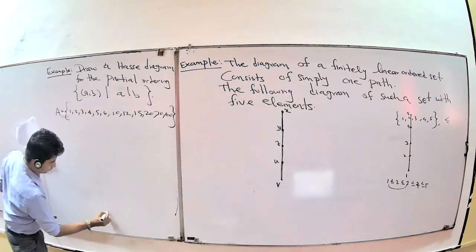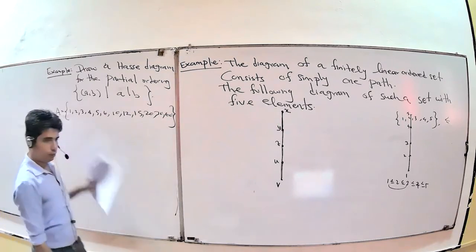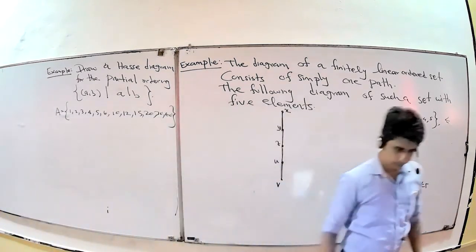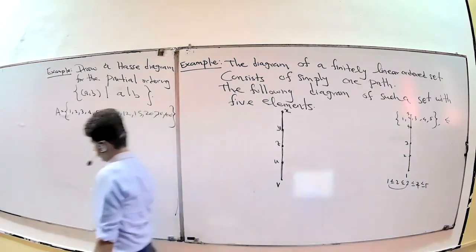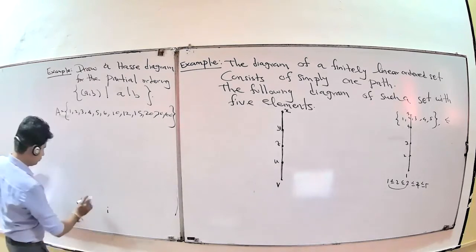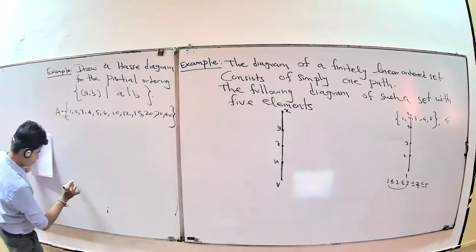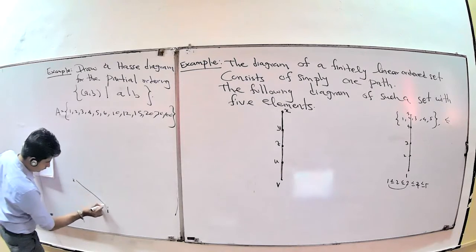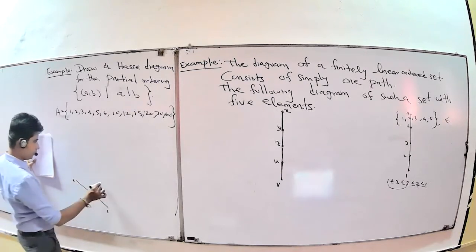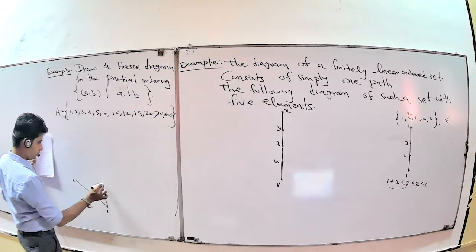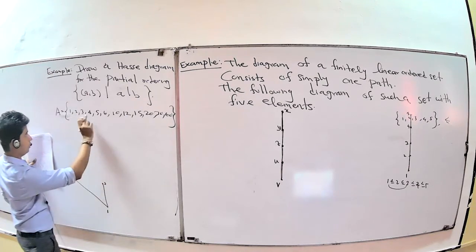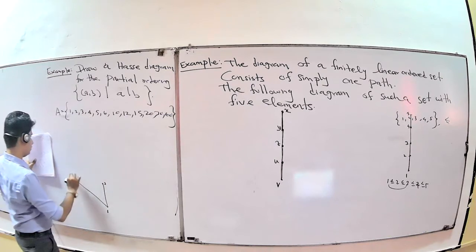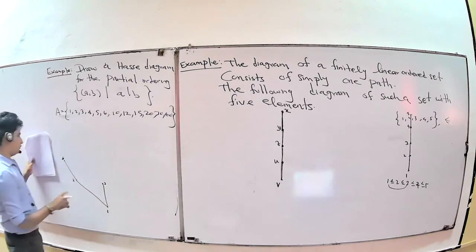You put here 1. 1 divides 2, therefore you put here 2 and connect it with this one. Then 3: 1, 2, 3, okay. Then 4 and 5. 4 means you can put here 4 divides 2, then 4 divides 1, okay. 1 divides 4, 2 divides 4.